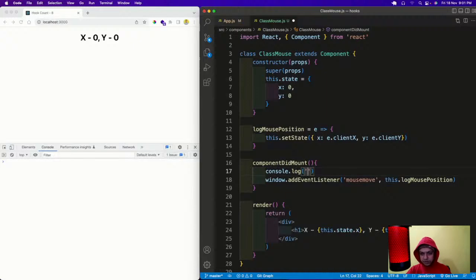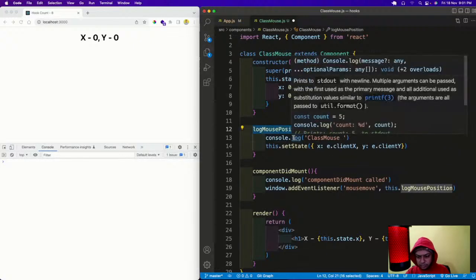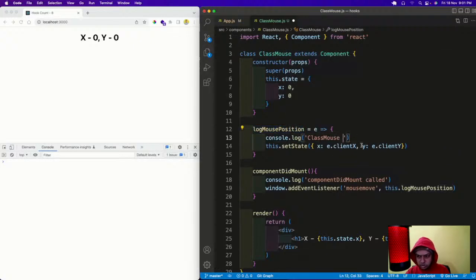This will be componentDidMount called. This will be class Mouse and logMousePosition.